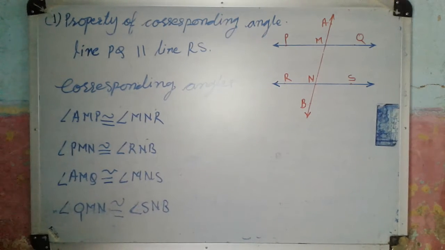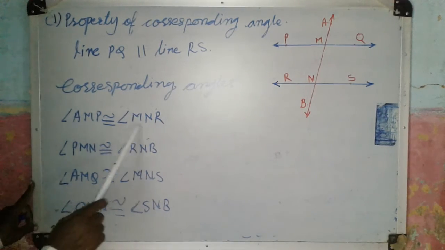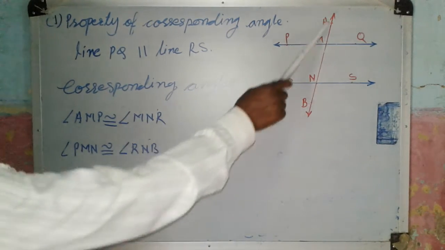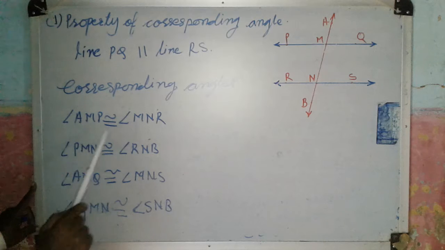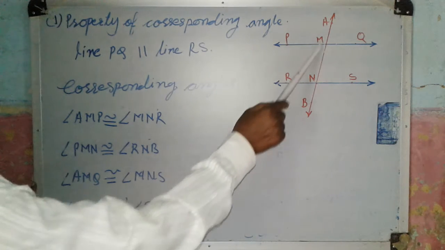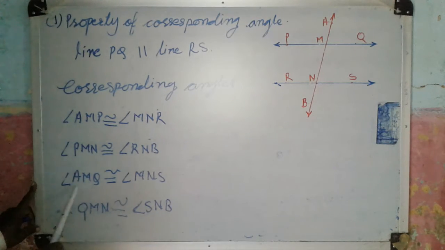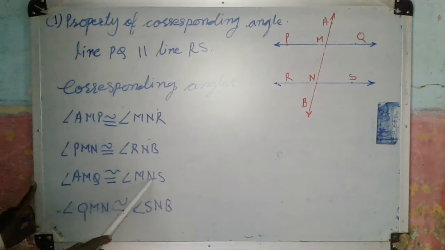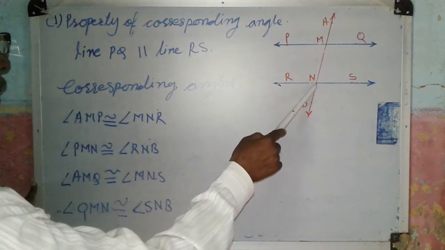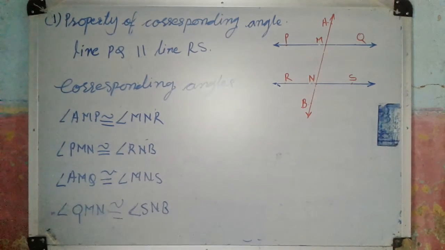All these pairs of corresponding angles are congruent. Angle AMP and its corresponding angle MNR are congruent. Angle PMN and its corresponding angle RNB are congruent. Angle AMQ and its corresponding angle MNS are congruent. Angle QMN and its corresponding angle SNB are congruent.